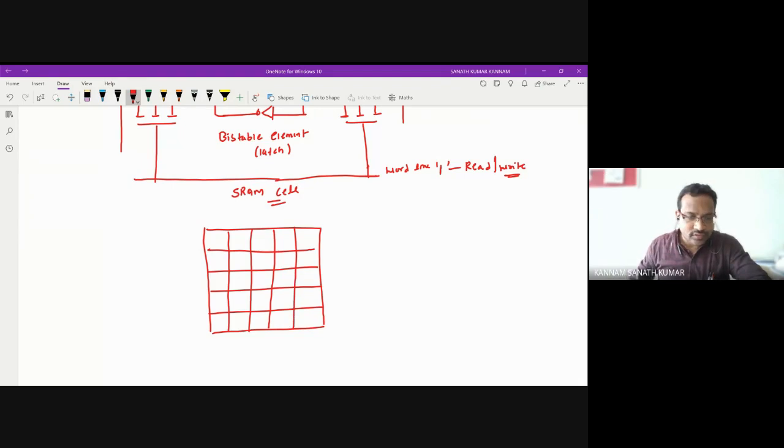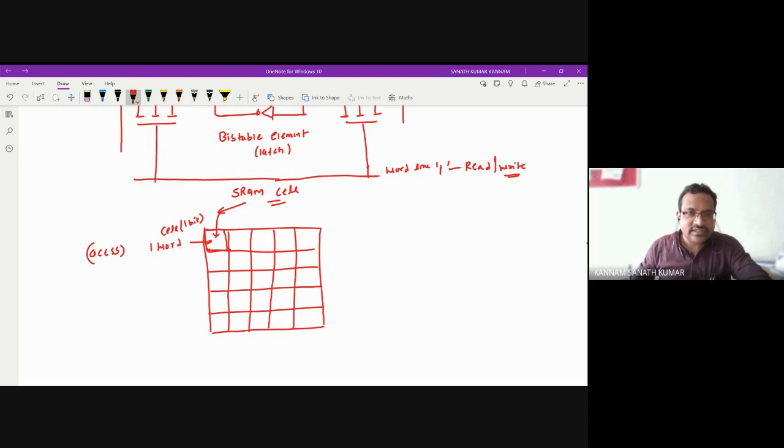So this represents a cell. Cell means 1 bit, or we can call this a SRAM cell. So in this cell you have this circuit. Suppose you have 4 cells, it means 4 same circuits will be there in the RAM. How can we access this RAM? First of all, you need the address of the memory location. The address is identified by word.